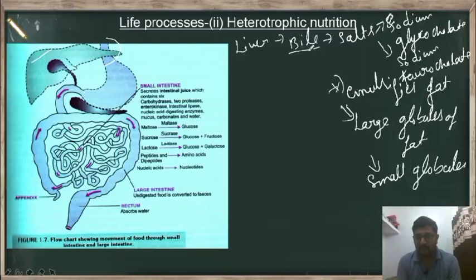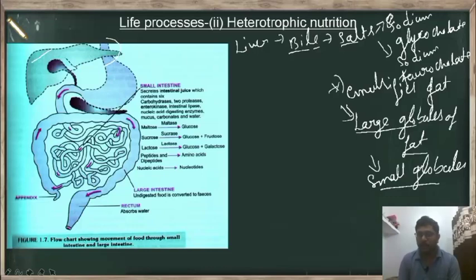So the bile secretes salts called sodium glycocolate and sodium taurocolate, and these salts emulsify the fat, that means they cover the fat, which helps in breaking of the large globules of fat into small globules, and which makes the breaking of the fat easier.